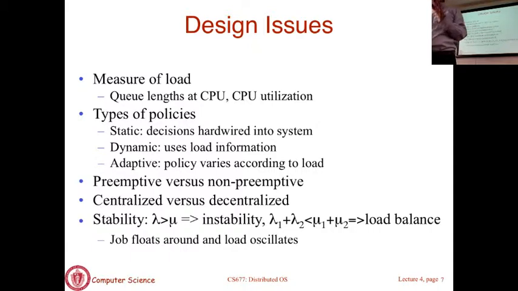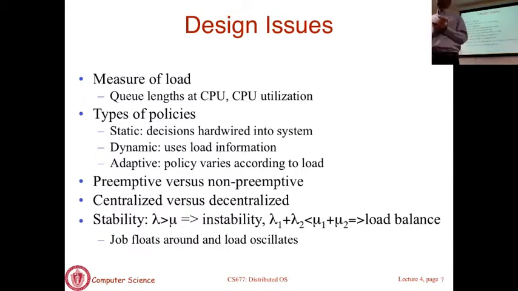But first, I presume people know what preemptive and non-preemptive means. Yes? No? You probably know what it means in the uniprocessor world. Preemption essentially means the kernel is allowed to eject you from the CPU, preempt you from the CPU. Non-preemptive means once you get to run on the CPU, even the kernel cannot eject you. You get to run until completion or you block. What does this mean in the distributed scheduling world? It's not the same thing. We're using the same term, but it is slightly different.